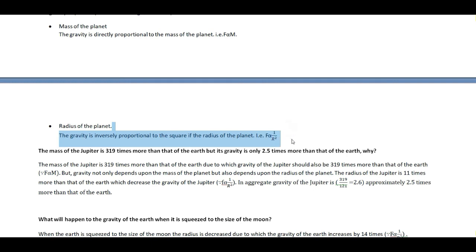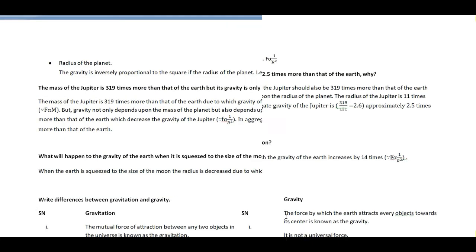So it is increased by 319 times by mass, but it is decreased by 121 times by the radius, and the aggregate increase is 319 upon 121, which is 2.6, and it is approximately 2.5 times more than that of the Earth. So this is the reason that Jupiter is very large in comparison to the Earth, but its gravity is just 2.5 times more than that of the Earth. I think you have understood.